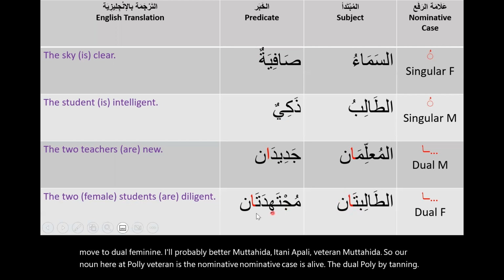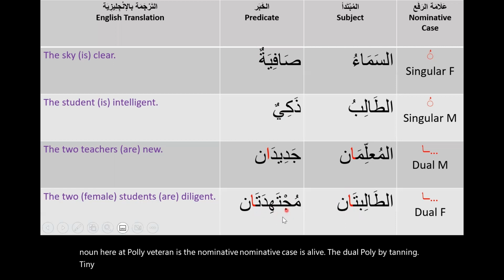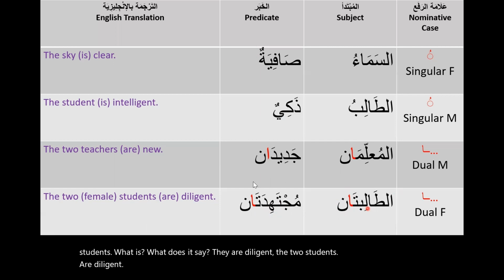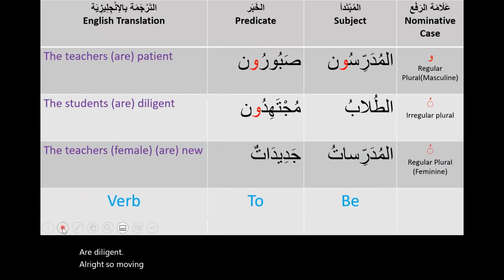الطالبتان مجتهدتان. This is the predicate. The predicate is telling us about the two female students. What does it say? They are diligent. The two students are diligent. All right. So moving to the plural form, and this is the nominative case.